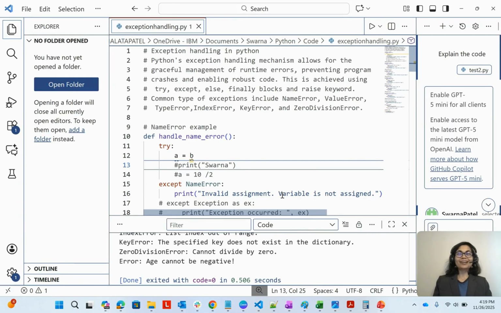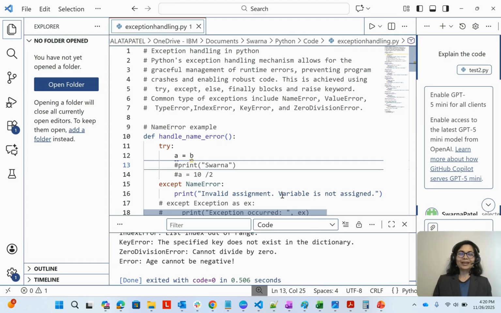This is Swarnalata Patel. In this video, we will discuss exception handling in Python. So what is exception handling? This mechanism allows for the graceful management of runtime errors, preventing program crashes and enabling robust code. So the program will not crash unexpectedly. We are handling it. This is achieved using try, except, else, finally blocks, and the raise keyword.